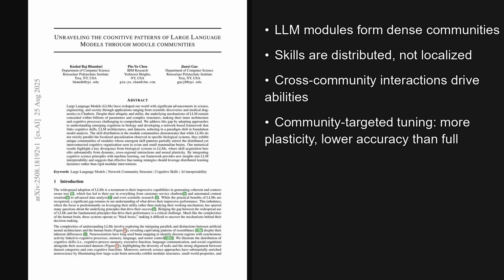Modules form clear communities tied to clusters of skills, yet those skills remain widely distributed with strong cross-community links, unlike tightly localized human cortex. For practice, community-targeted fine-tuning increases plasticity, but full model updates still win on accuracy.